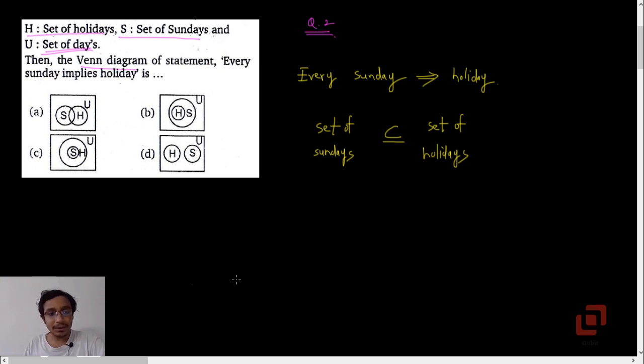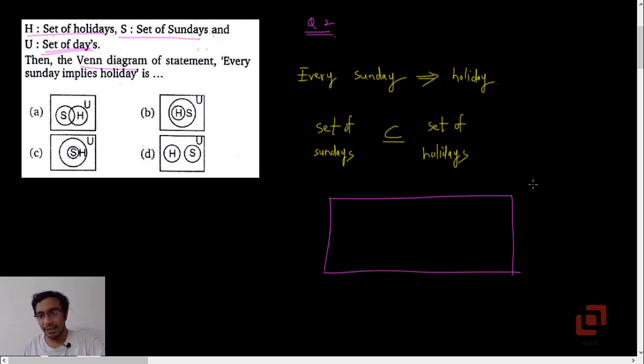So if the universal set is the set of all days, let this rectangle be the universal set. Then the set of Sundays must be a subset of holidays.